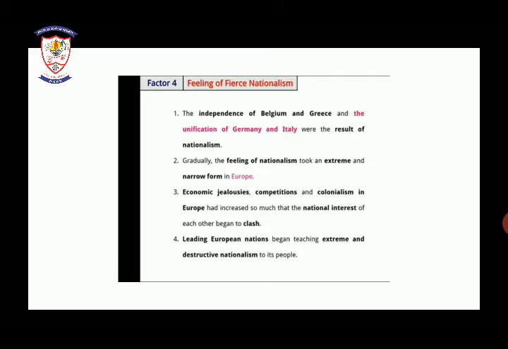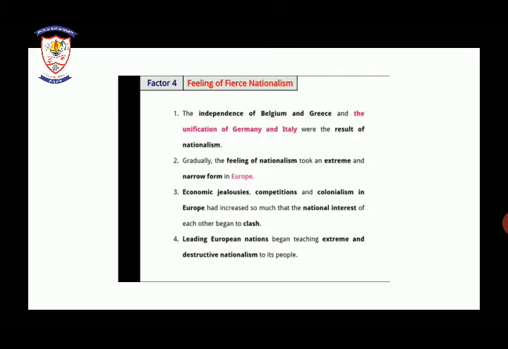Next is the feeling of fierce nationalism. Fierce nationalism means a very aggressive nationalism. The independence of Belgium and Greece and the unification of Germany and Italy were results of nationalism. This feeling of nationalism took an extreme and narrow form in Europe.